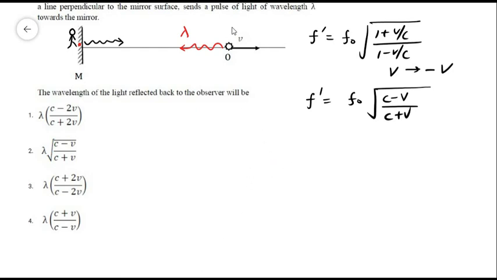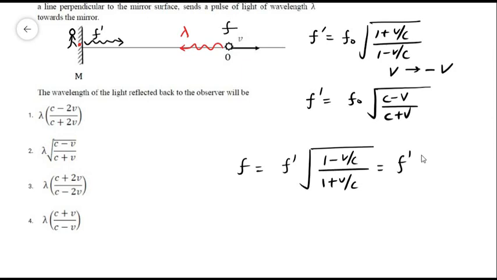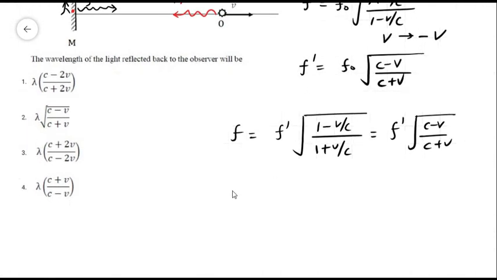So let's say the frequency received by the observer is f. So f will be equal to f prime times the square root of 1, once again, and the observer is moving away from the source, so we will use minus v here, so 1 minus v over c over 1 plus v over c, which is equal to f prime times the square root of c minus v over c plus v. So putting the value of f prime, what we will get is f equals f naught times c minus v over c plus v.